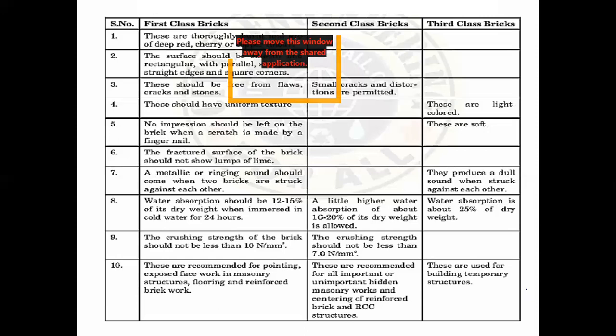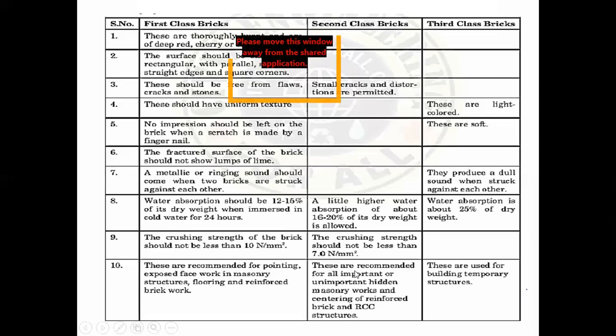I have already told you, the first class bricks color will be very good, their ends will be free from cracks, and they have very good finishing and all.